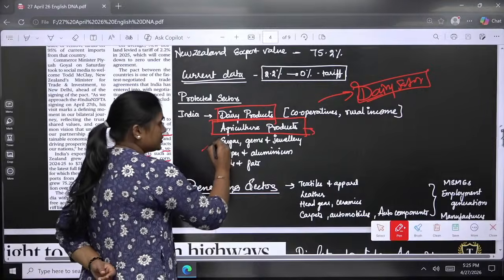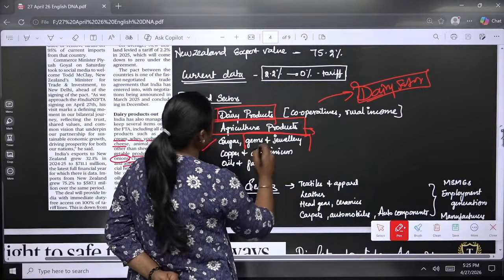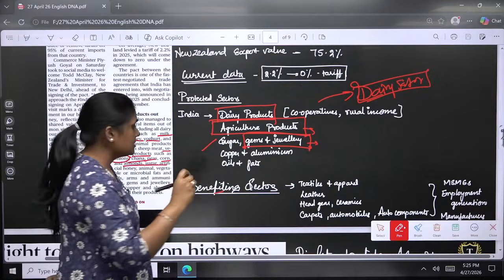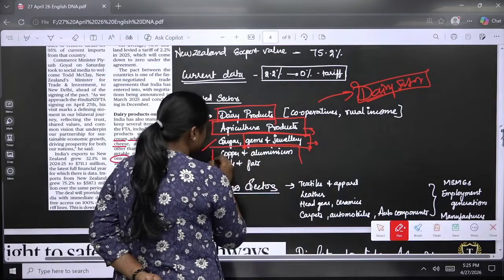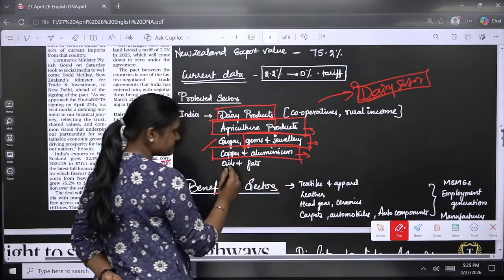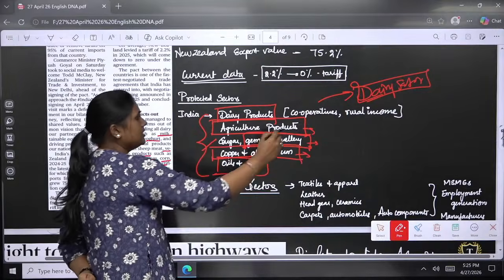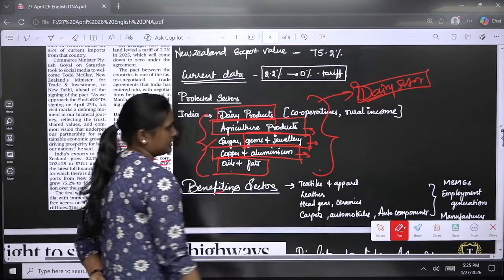Along with that, sugar, gems and jewelry, even in the EU we had this. Also the metals like copper and aluminium, and also oils and fats. These are the sectors that have been protected for India.